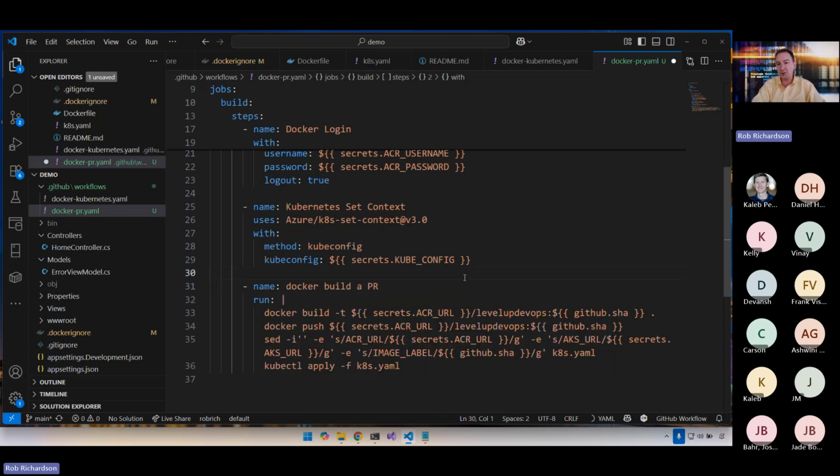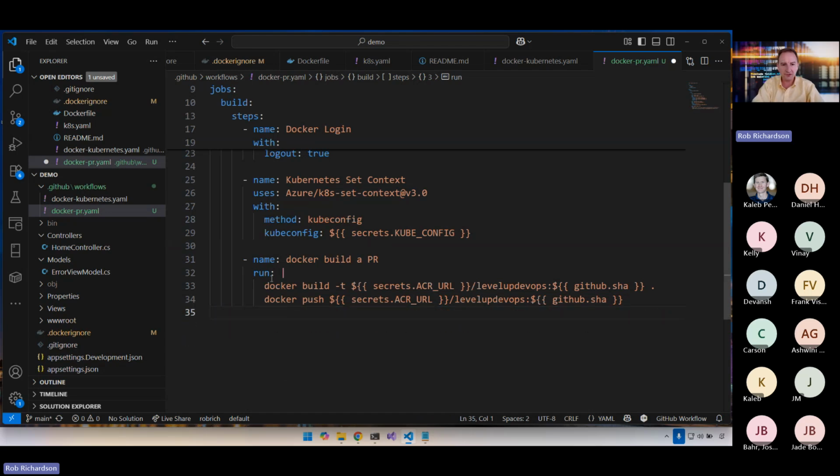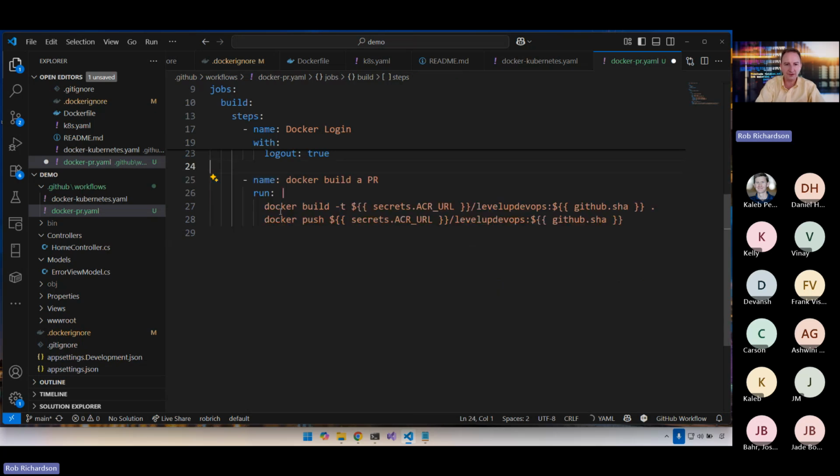And so in our PR build, we probably don't want to run this in Kubernetes. So let's delete that line. So we don't need to set our secrets in place. We can delete that line. We're not using Kubernetes, so we can delete that whole section.